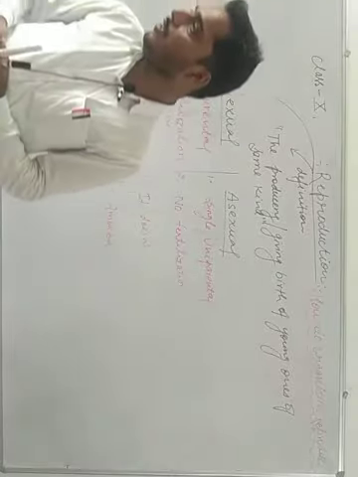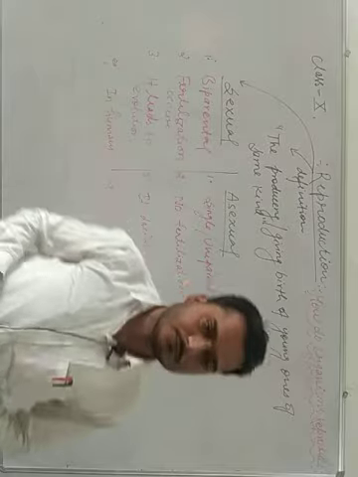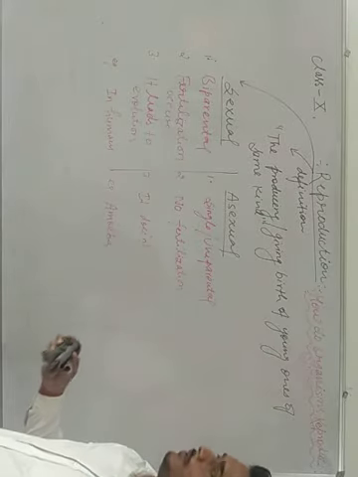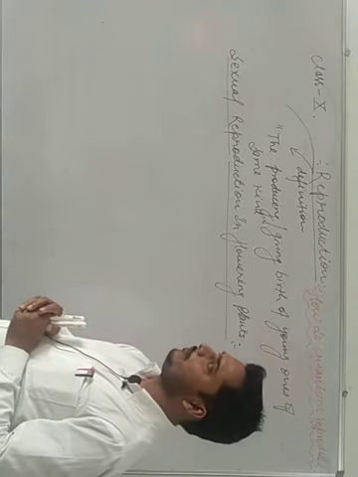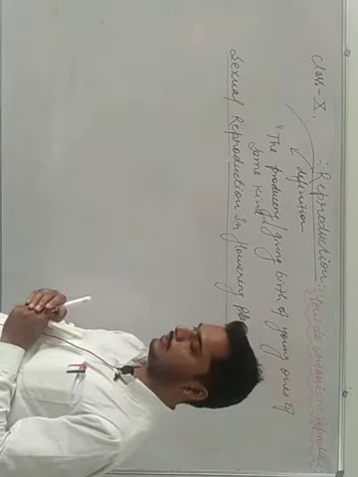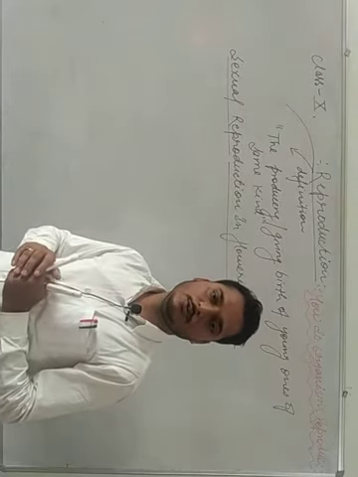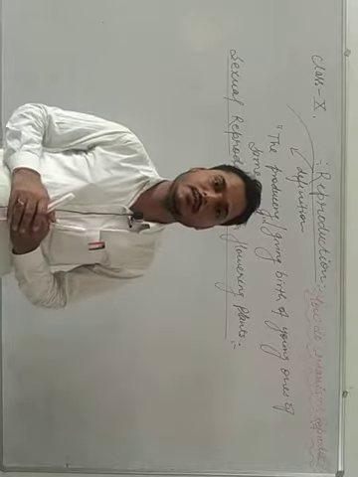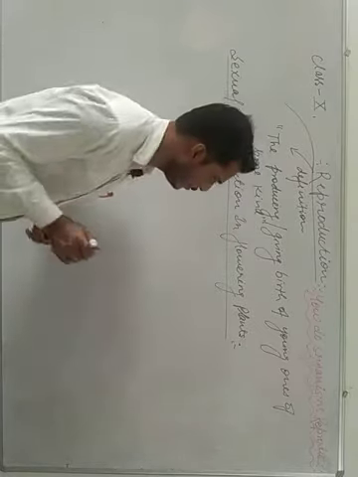Now we will talk about sexual reproduction in flowering plants. Flowering plants means angiosperms. Those plants which bear flowers come under the category of angiosperm plants.